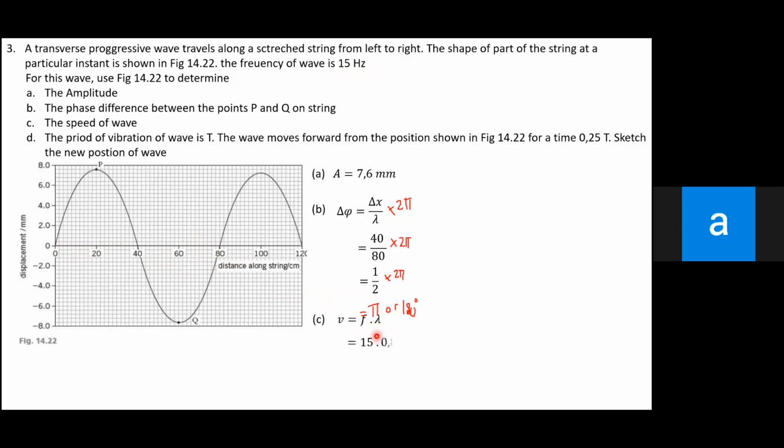So if you convert to meter, it becomes 0.8, and then the C is 12 meter per second. Okay, yeah. So that's all.